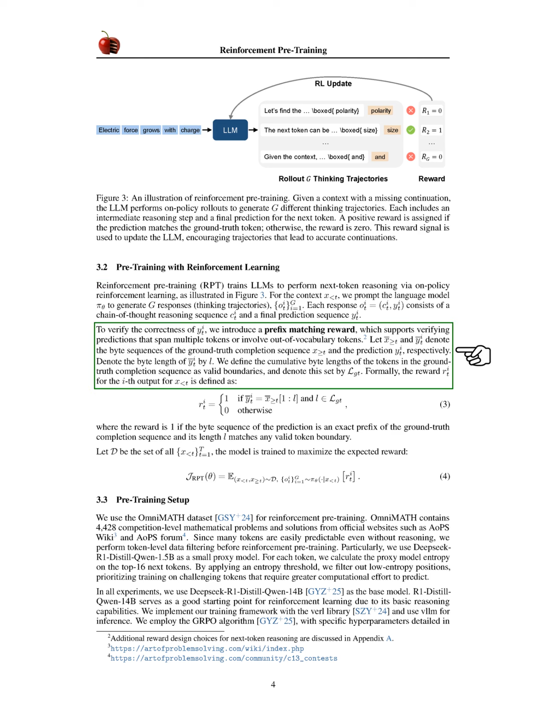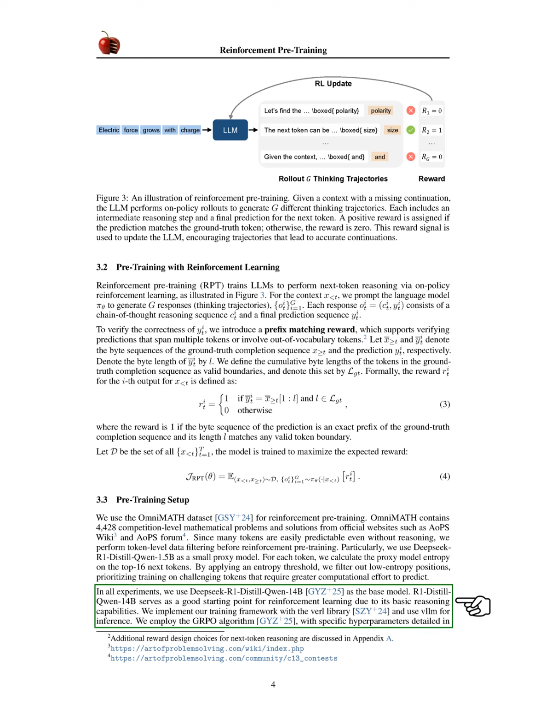We utilize the OmniMath dataset for our reinforcement pre-training, which contains numerous competition-level math problems. To enhance training efficiency, we filter out easily predictable tokens using a proxy model that assesses the uncertainty of predictions. Our main model for these experiments is DeepSeek R1 Distill Qwen 14b, chosen for its reasoning capabilities.